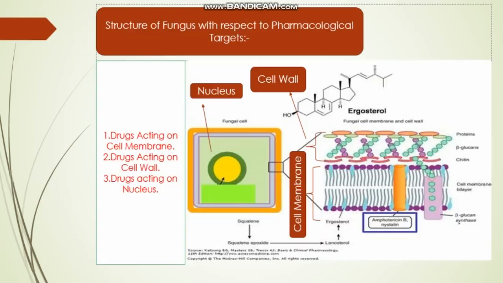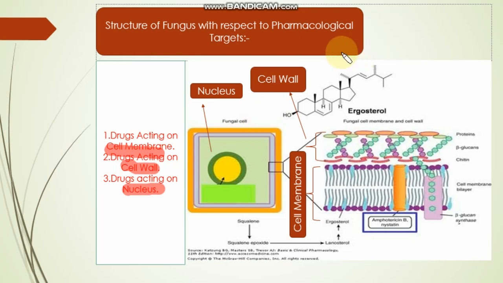Now let us move forward toward the structure of the fungus with respect to its pharmacological target. In today's lecture, we will discuss the structure of the fungus with respect to its pharmacological target. Pharmacologically, the fungus has three main parts: cell membrane, cell wall, and nucleus. All antifungal drugs are classified according to the different structure of the fungus on which they act.